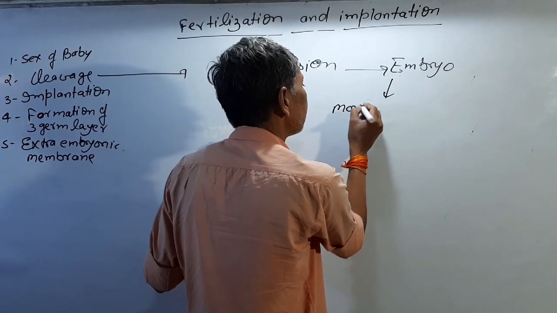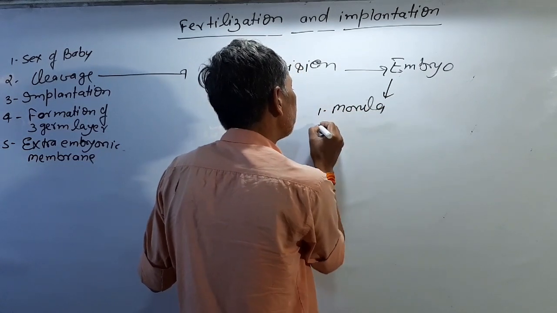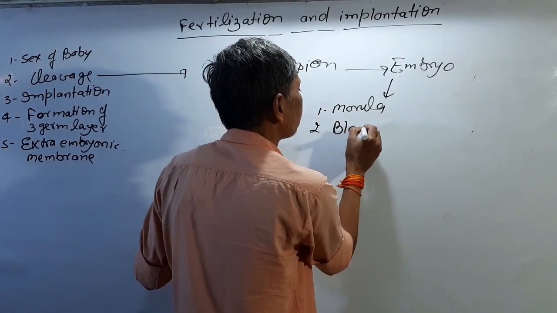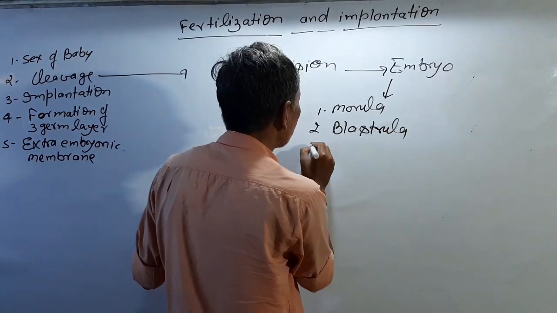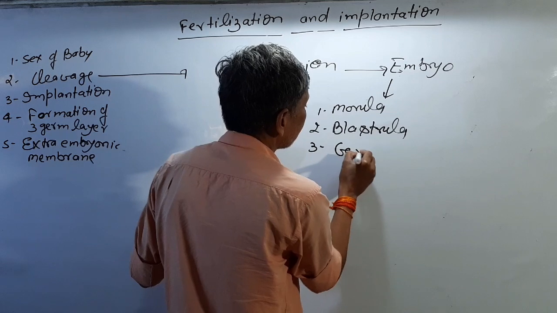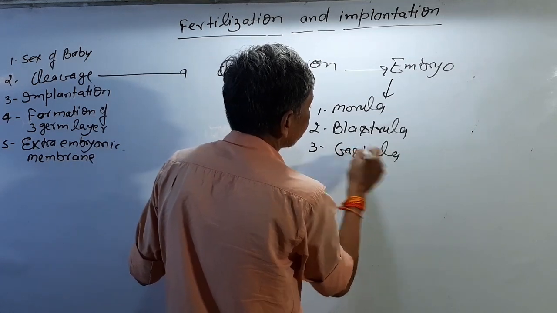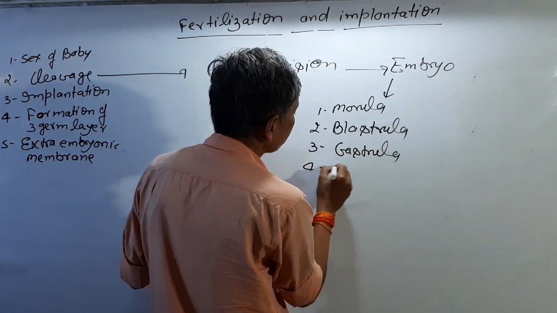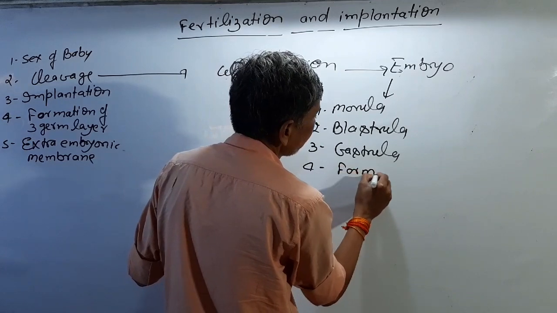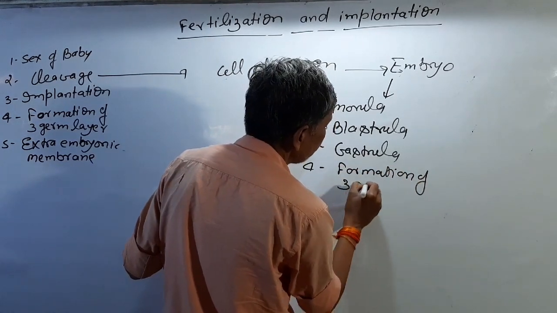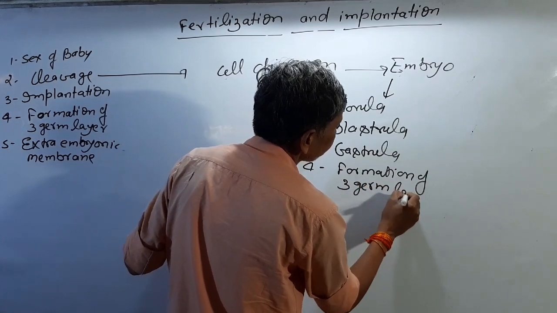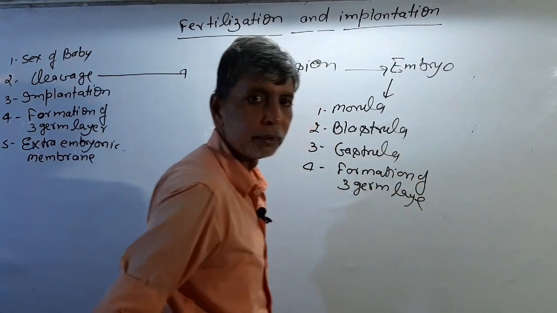Morula. Then the blastula stage. Then gastrula. Then formation of three germ layers. Which ones?